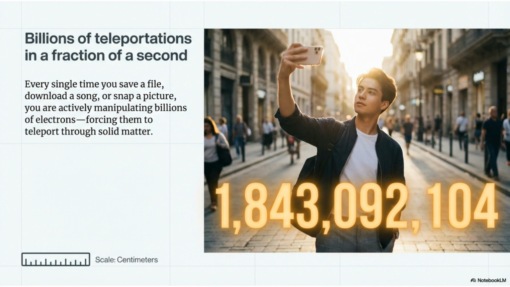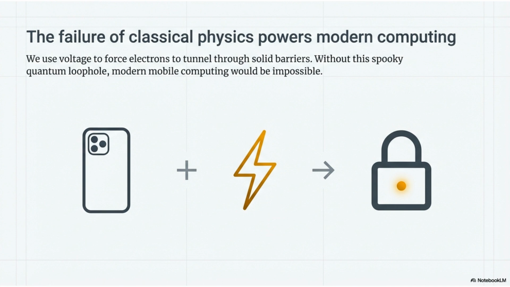Every time you save a file, download a song, or snap a picture, you are actively manipulating billions of electrons, forcing them to quantum tunnel through solid matter in a fraction of a second. The failure of classical physics powers modern computing. We use voltage to force electrons to tunnel through solid barriers. Without this spooky quantum loophole, modern mobile computing would be impossible.